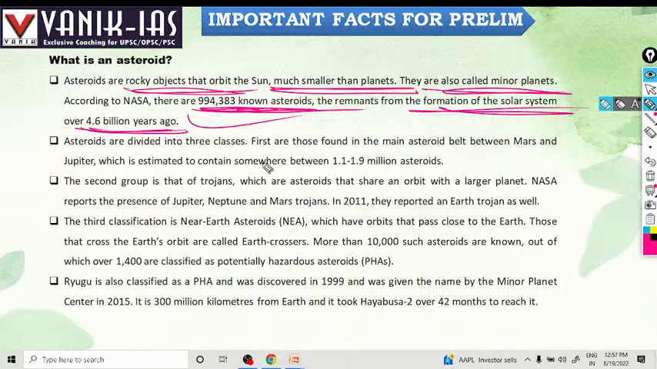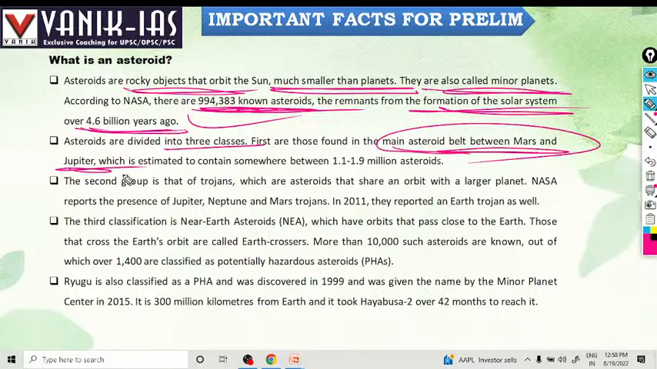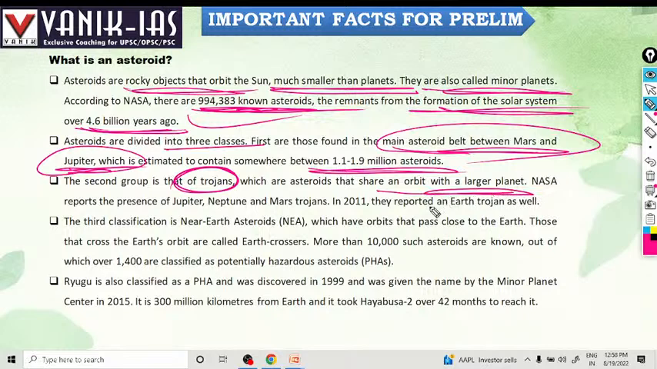Asteroids are divided into three classes. First, those found in the main asteroid belt between Mars and Jupiter, which is estimated to contain around 1.1 to 1.9 million asteroids. The second group is the Trojans, which are asteroids that share an orbit with a larger planet. NASA reports the presence of Jupiter, Neptune, and Mars Trojans. They have also reported an Earth Trojan as well.